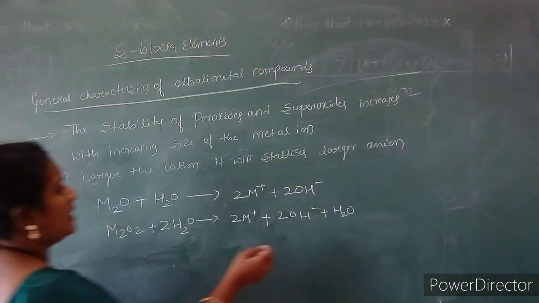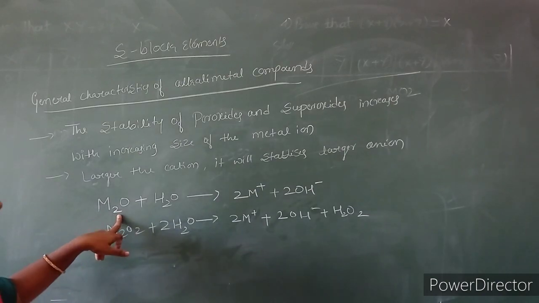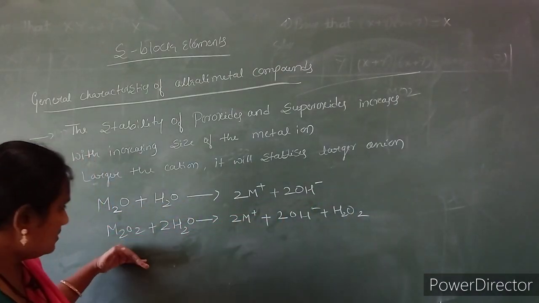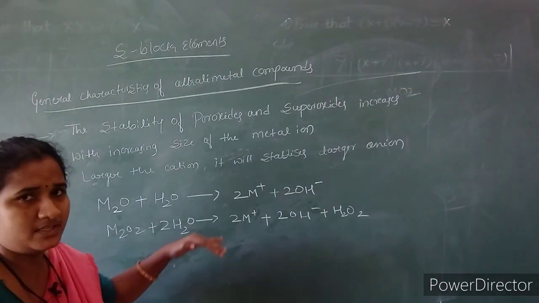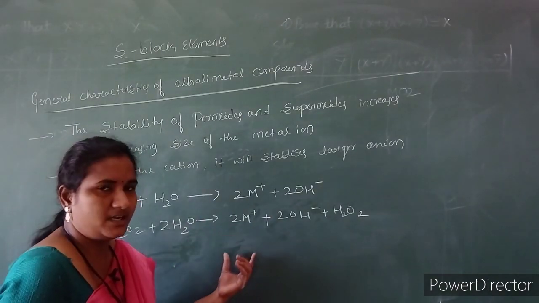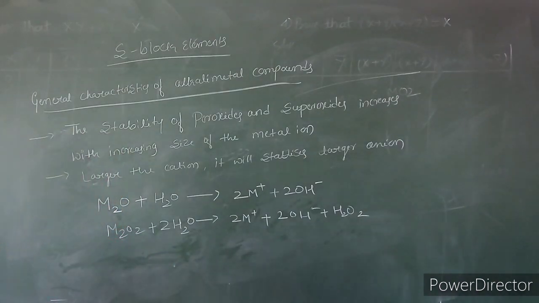They will liberate hydrogen peroxide here. So oxide will liberate only metal ion and hydroxide. The peroxides, when they undergo hydrolysis, will liberate their corresponding metal ions, hydroxides and 1 mole of hydrogen peroxide.